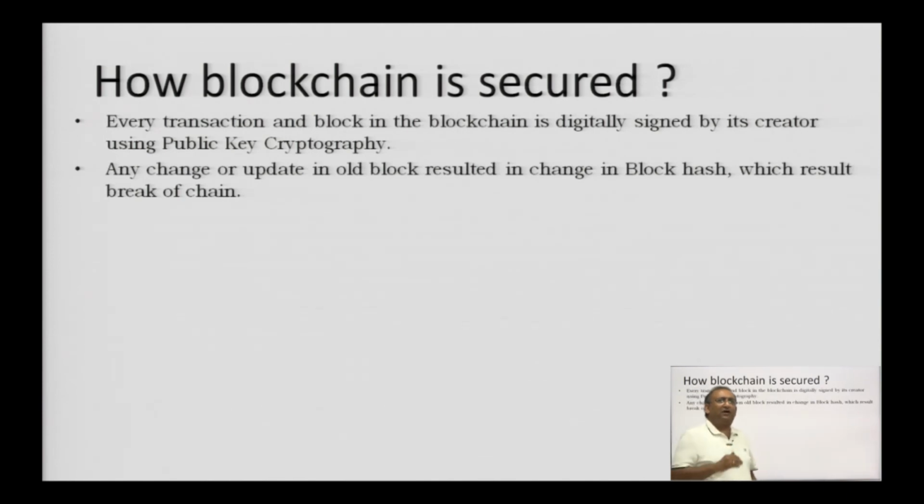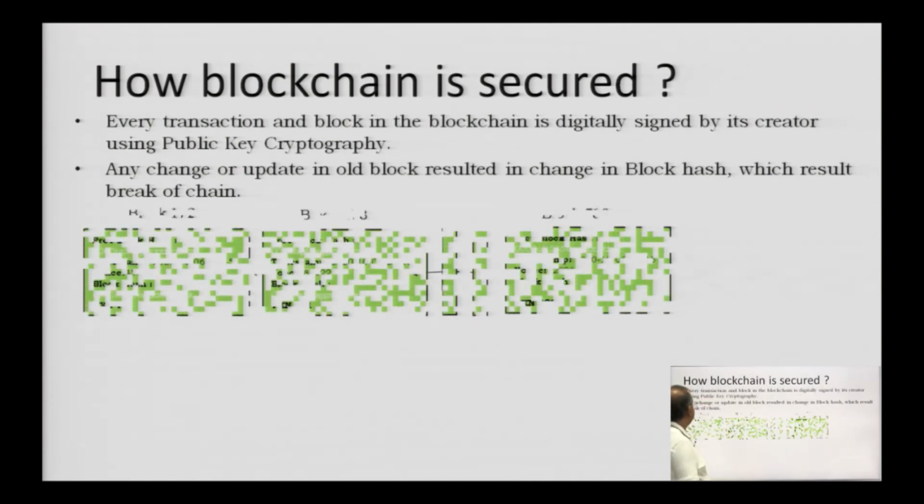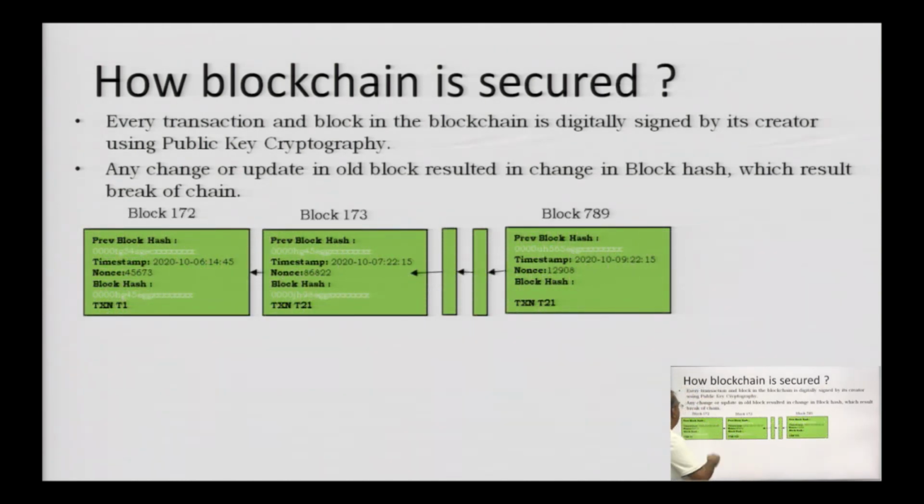Now, any change or update in an old block results in a change in the block hash. As I said, whenever you make any change in the values except the block hash value of that block, the block hash value changes, and the moment the block hash value of the block changes, the chain breaks. So, let us see, this is the green, you have block 172 which has a block hash value, and these are the same. Then block 173 has a block hash value which is again integrated with this, and this keeps on going.